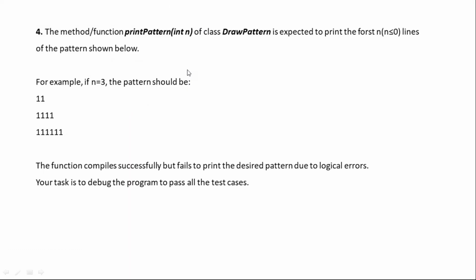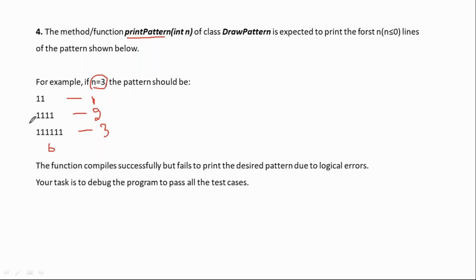Now see, a very simple problem statement, just printing a pattern. We need to print this pattern. If the input is 3, whenever i value is 1, you are printing 2 ones. i value 2 means you are printing 4 ones. i value 3 means you are printing 6 ones.